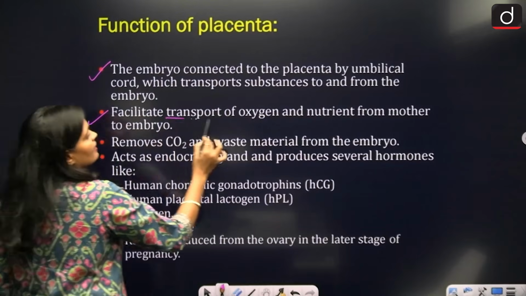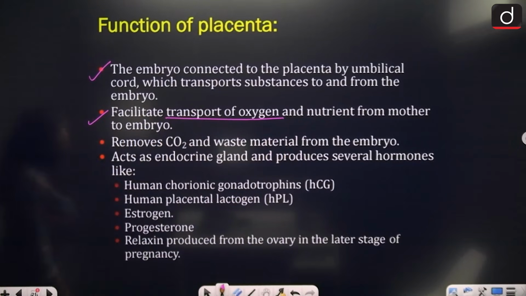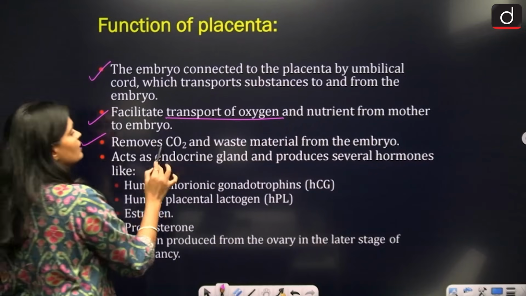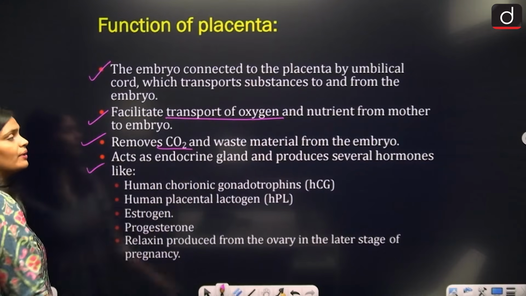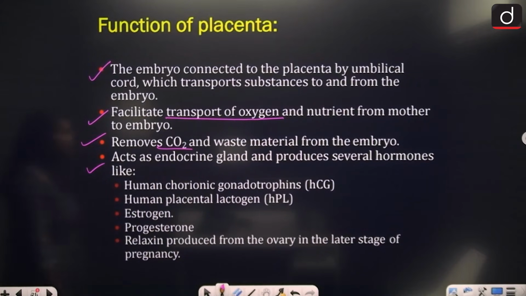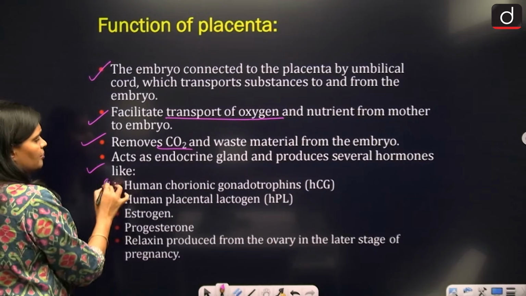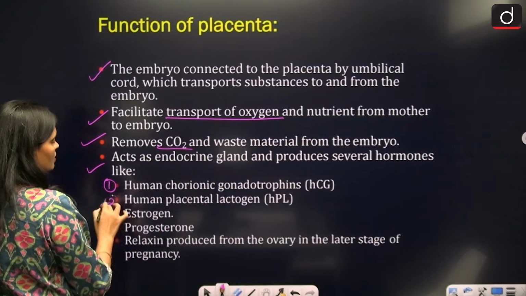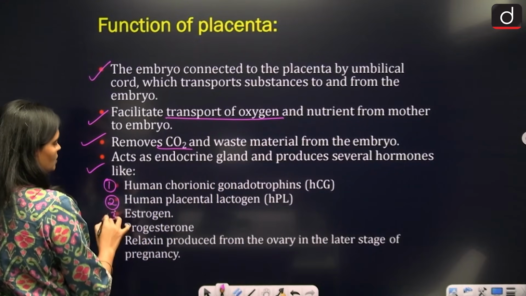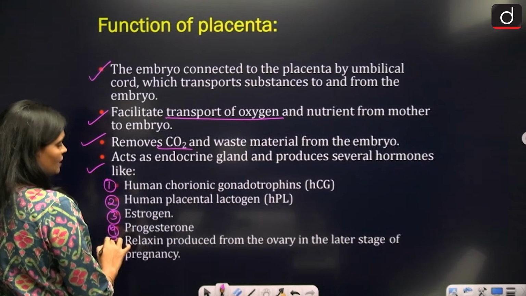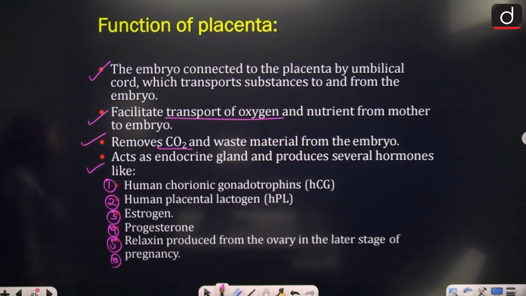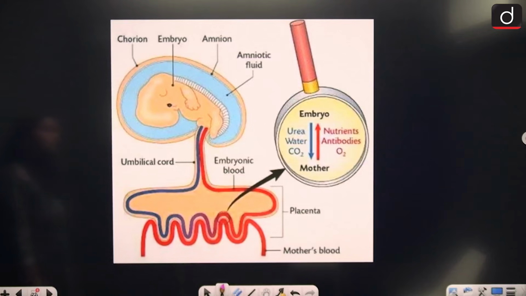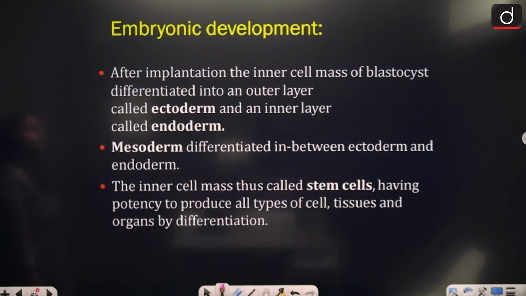This facilitates the transport of oxygen and nutrient from mother to embryo. Remove carbon dioxide and waste material from the embryo. Act as an endocrine gland and produces several hormones like human chorionic gonadotropin, human placental lactogen, estrogen, progesterone, relaxin, and pregnancy. So these are the hormones which is released from the placenta.